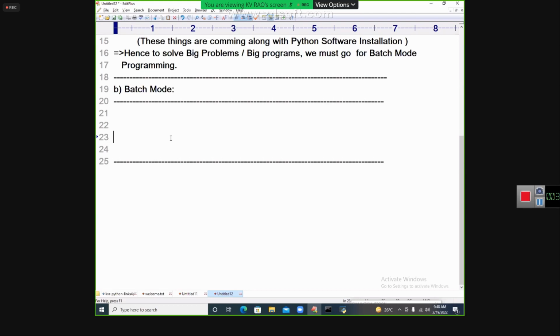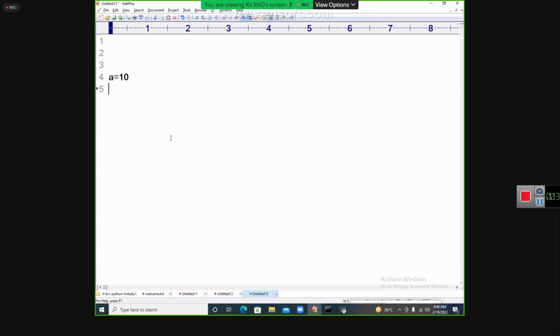Suppose you take our students. All the 300 plus students come under a batch of students. First student is one statement, second student is one statement. To solve one problem, I require a batch of people. For example, A is equal to 10, B is equal to 20, C is equal to A plus B, print of A, print of B and print of C. This is a batch of instructions, a group of instructions, a combo of instructions.